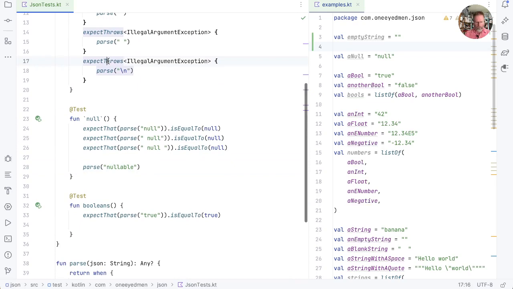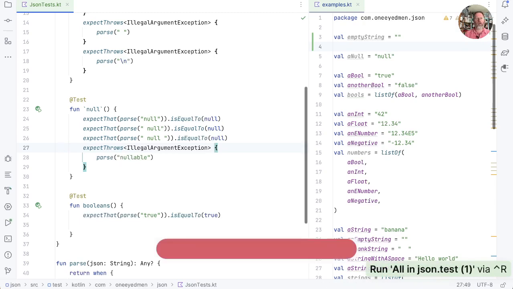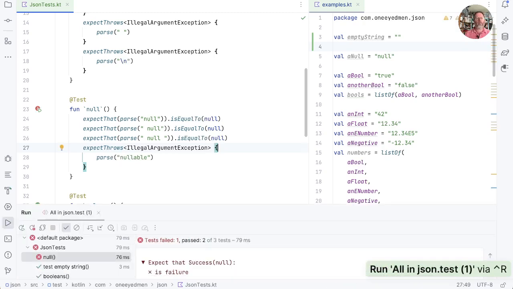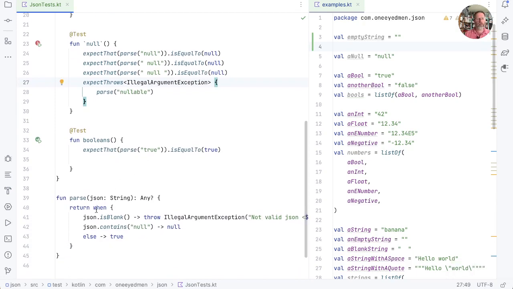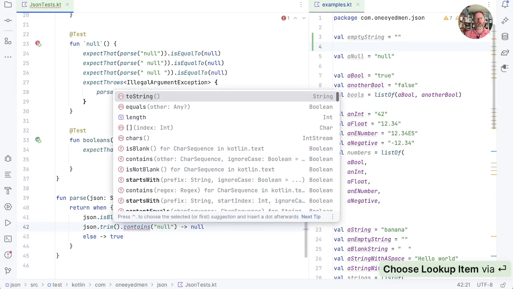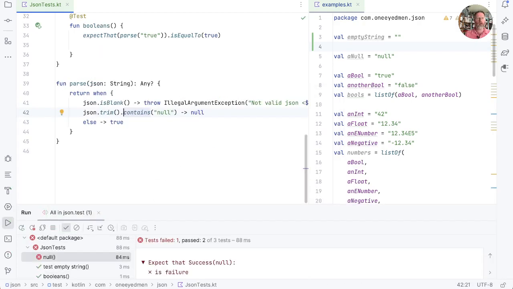So let's remember our expect throws, put that in there, and this will force us to be a bit more honest because it will fail the test. Well, I'm glad it does. How do we fix that? Well, the simplest thing I can think of is to trim the JSON before we ask whether it has null. Does that work? No, I don't mean contains null, I mean now equals null, because the trim will get rid of the white space.